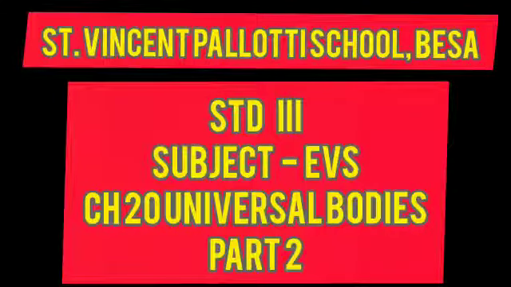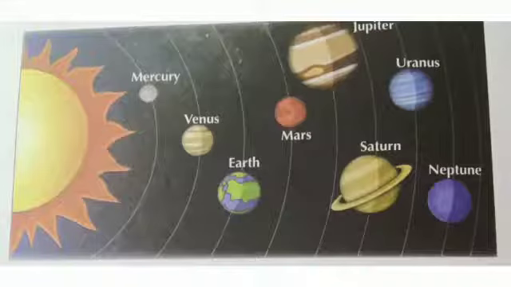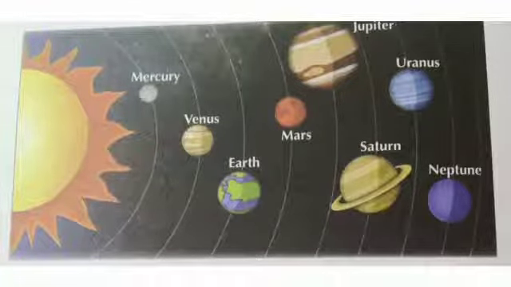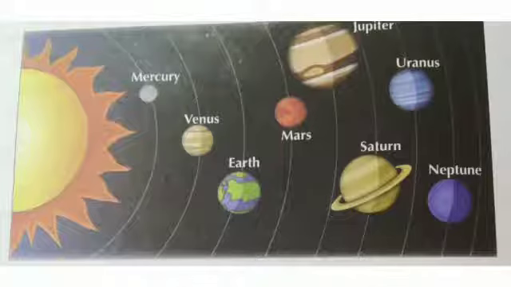Today we are going to see part 2 of chapter 20, Universal Bodies. In the previous class we learned what universal bodies are. The sun, moon, stars and all the planets are known as universal bodies. We also learnt about the solar system.